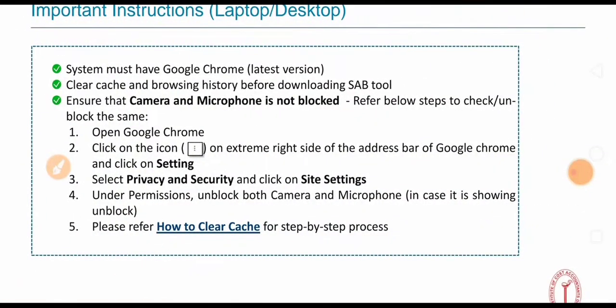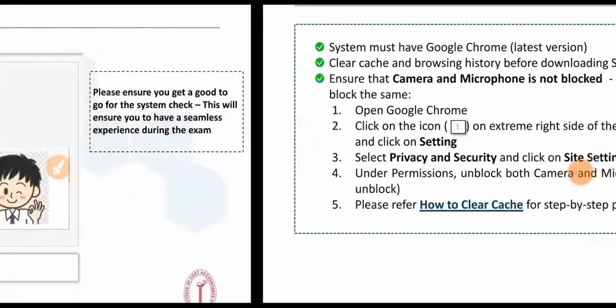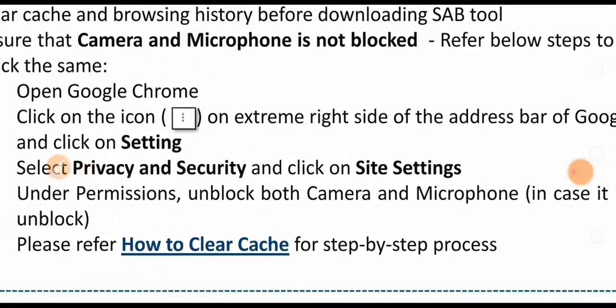Next, some important instructions. The system must have the latest version of Google Chrome, with the cache, browsing history and downloads cleared, and the app tool installed. Please ensure the camera and microphone are not blocked; follow the steps to unblock them. Open Google Chrome, click the icon on the extreme right side of the address bar, go to settings, privacy settings, and then site settings. I have already made the Google Chrome settings like this, as in the PDF.